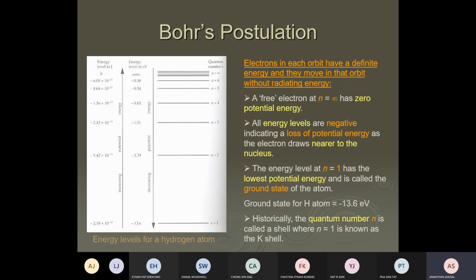So the energy levels are negative, indicating the loss of potential energy as the electron draws nearer to the nucleus. So n equals 1 is the lowest potential energy. It has a special name, it's called the ground state. The ground state is the lowest energy level, and the electron can occupy the ground state. n is the quantum number from the quantum derivation.